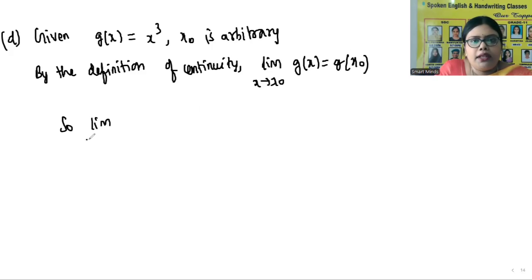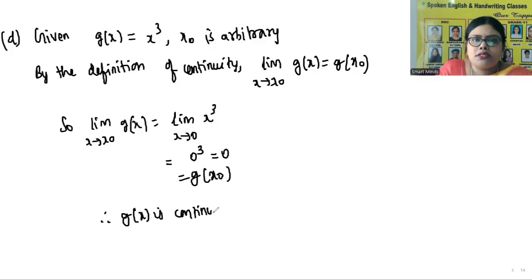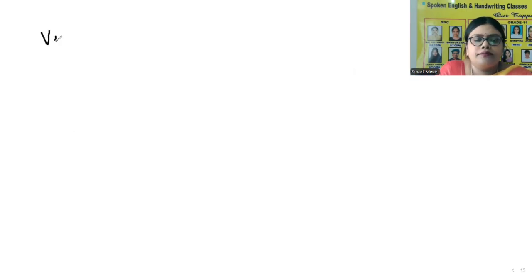So limit x tends to x naught of g of x is equal to limit x tends to x naught of x cube. So that is x naught cube, which is equal to g of x naught. Therefore, g of x is continuous at x naught. Now let us do the verification.